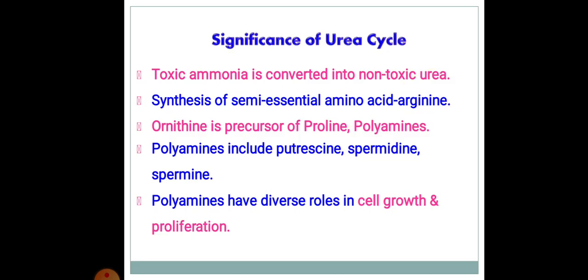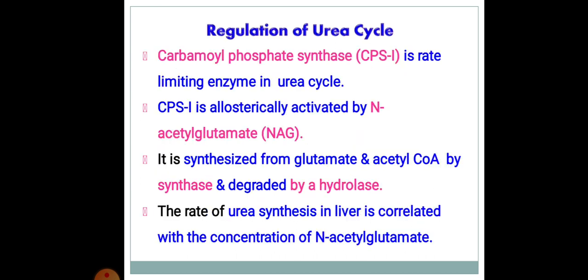Significance of urea cycle. Toxic ammonia is converted into non-toxic urea. Synthesis of the semi-essential amino acid arginine. Ornithine is a precursor of proline and polyamines. Polyamines include putrescine, spermidine. Polyamines have diverse roles in cell growth and proliferation.